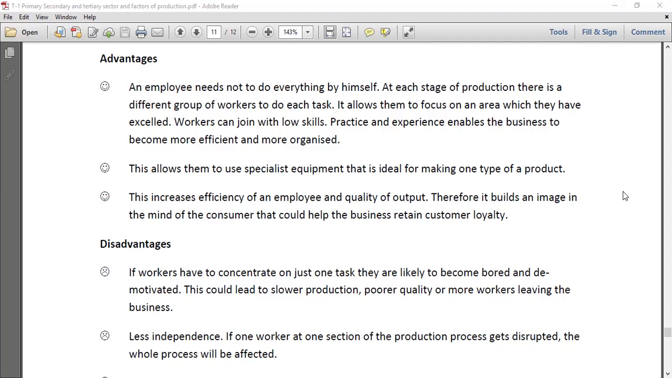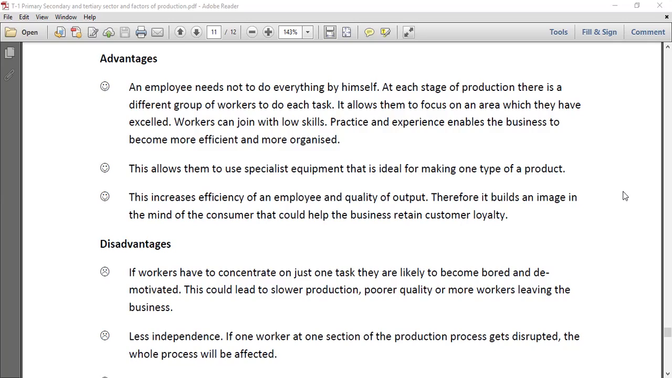Okay, thank you. So these are the main three advantages. The employee has no need to do everything, so he can concentrate on one task. Because of this special focus, his skill will develop and he can give a better service. Second, it allows them to use specialist equipment more carefully, so machine breakdowns will not happen frequently because they are very professional. They know how to use the machines and equipment very well. And third is increased efficiency of an employee, like speed of manufacturing, speed of processing, and quality of output.